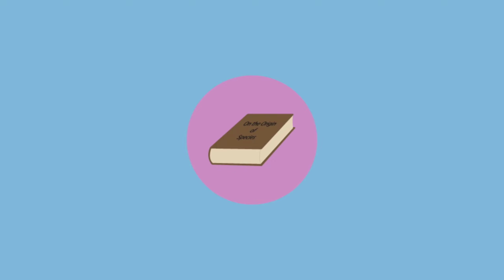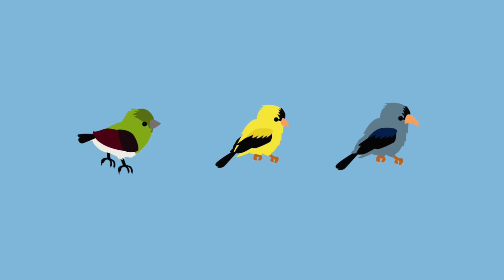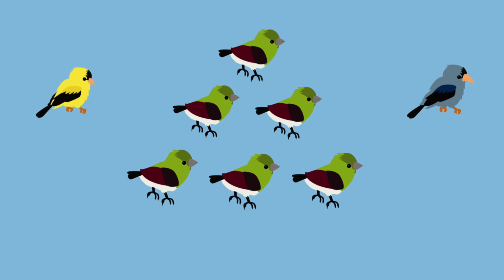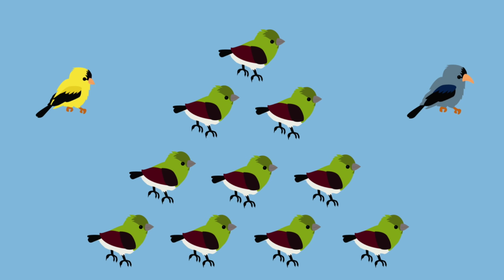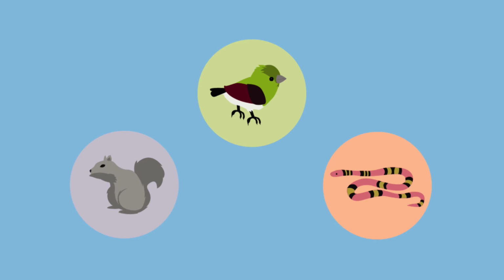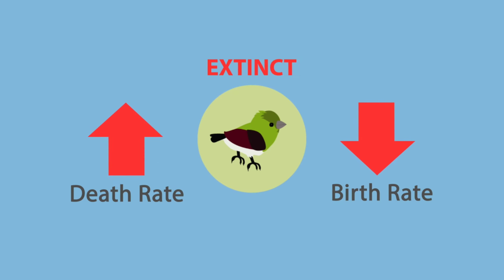According to the theory of evolution, individuals of the same species show a range of variations. Some individuals have characteristics that are better suited to their environment, making them more likely to survive and reproduce, whilst others are less well adapted. These less well adapted individuals may eventually fail to reproduce, and eventually their genes are removed from the population. If an entire species fails to adapt to changes in its environment or compete with other organisms for resources, and its birth rate is lower than its death rate, then it will become extinct.